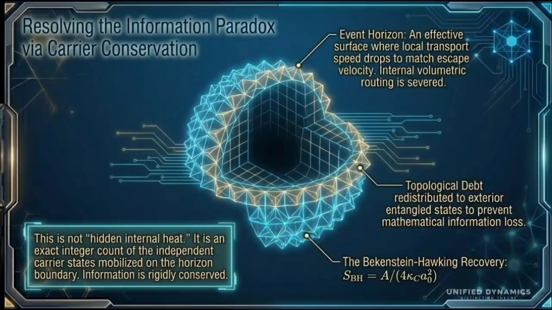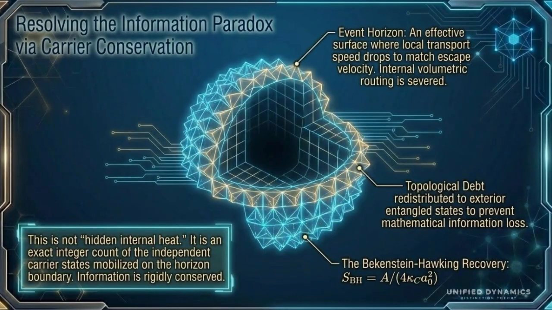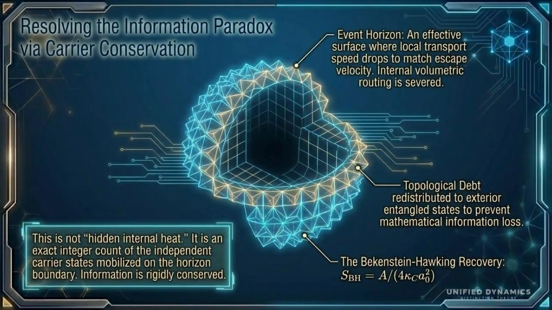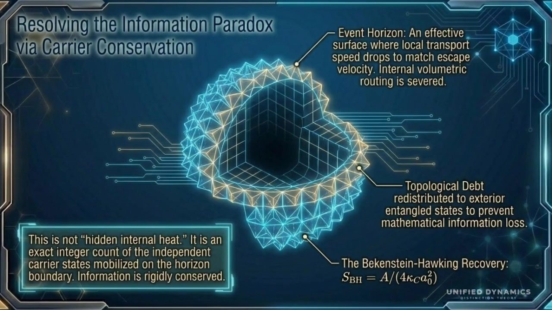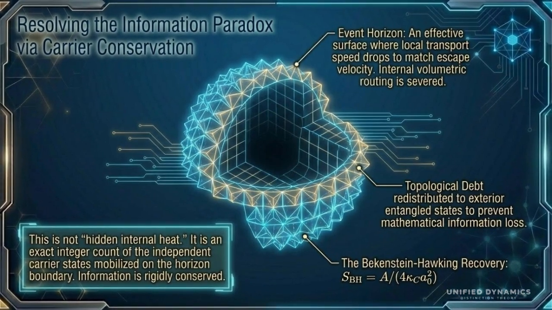The event horizon is framed as a surface where internal transport is cut off and carrier states are counted at the boundary. The Bekenstein-Hawking expression means entropy scales with horizon area. The safe claim is carrier count mapping, not a completed black hole proof.